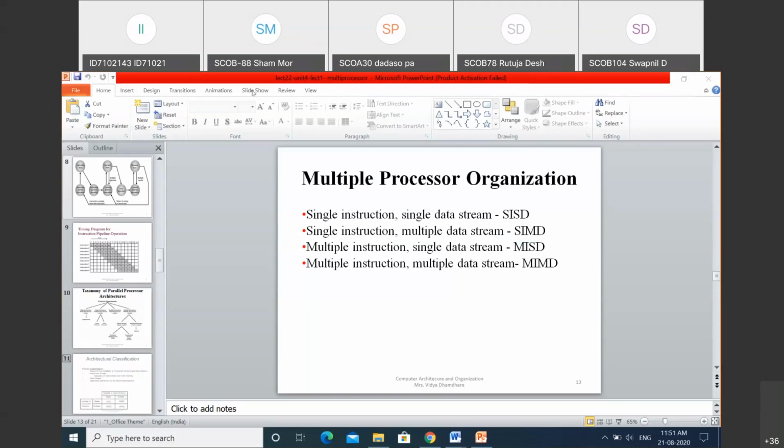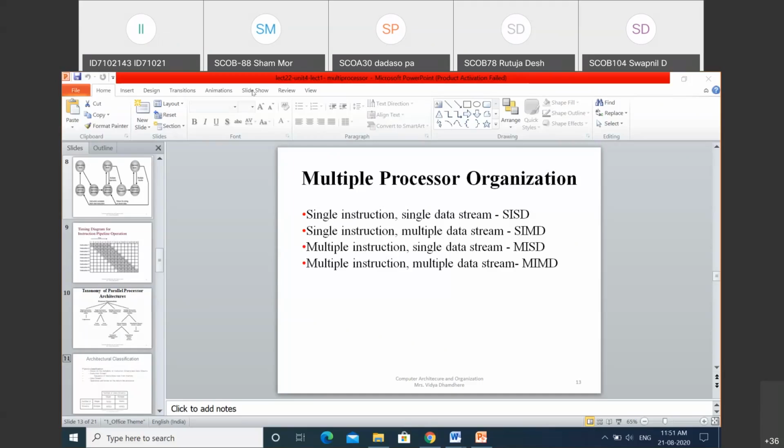That processor executes the particular instruction stream, and the result is generated in the form of the instruction sequence only. But this type of architecture is never implemented, so there is no diagram for it.